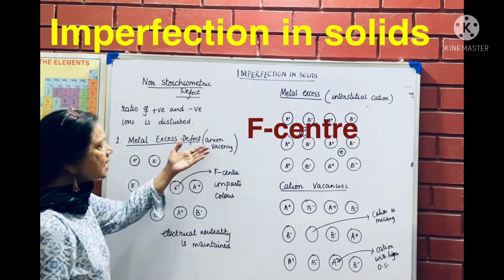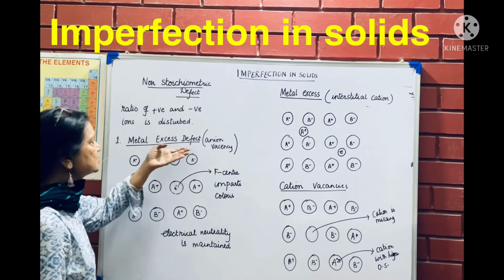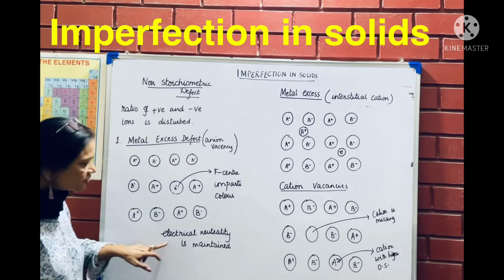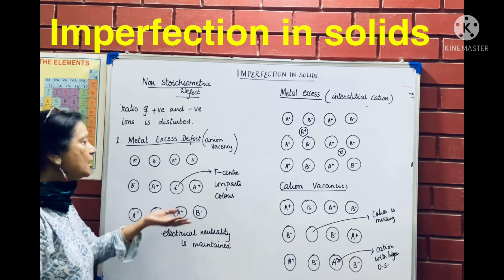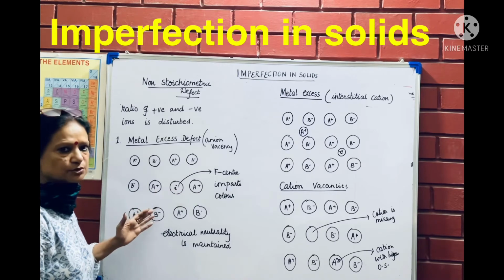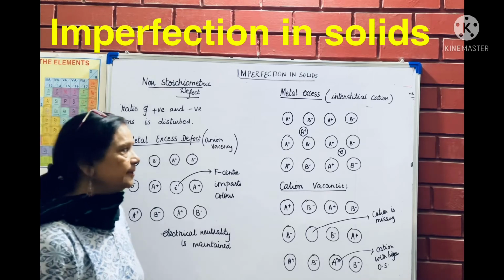So there is an anion vacancy here. Metal ions are in excess, so it is called metal excess defect. Electrical neutrality is maintained because we have lost a negative ion, but the electron is present, and the electron is also negatively charged, so it makes no difference. So electrical neutrality of the crystal is maintained.